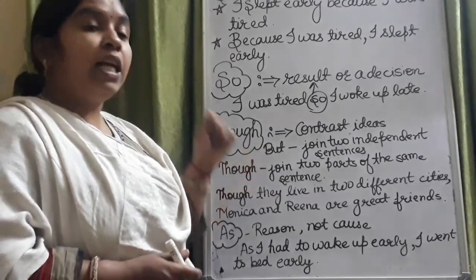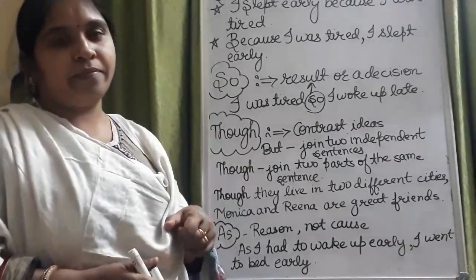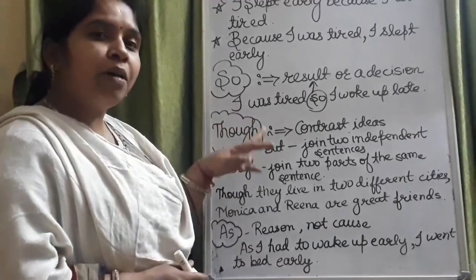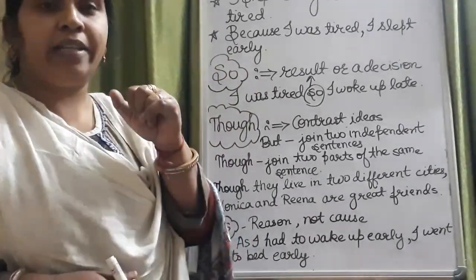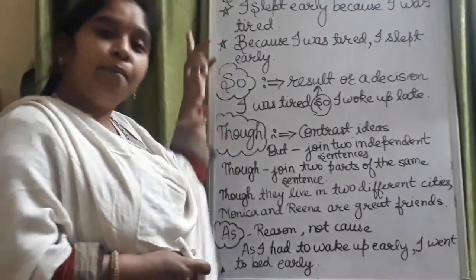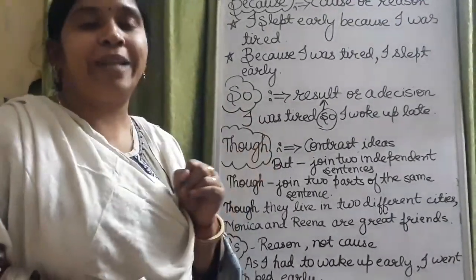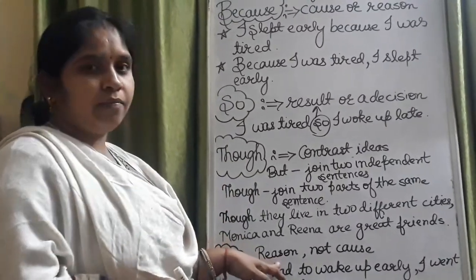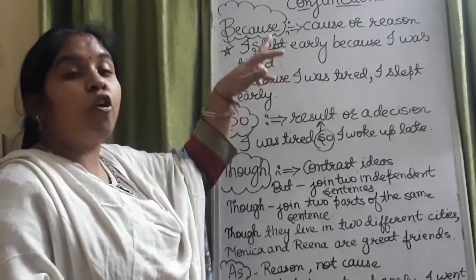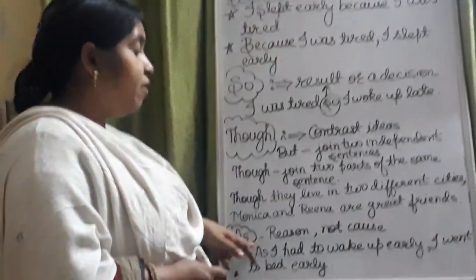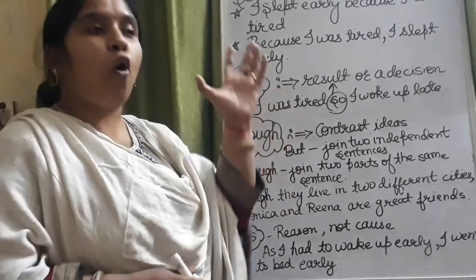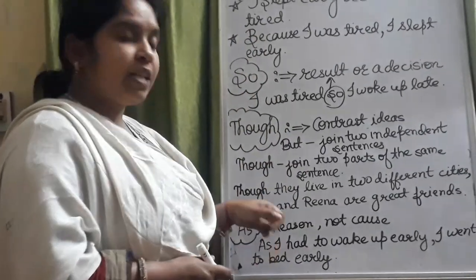Okay students. Now the next one is as. Now students, as we have discussed though and but have some similarity, in the same manner as and because, in both these two also there is some similarity. Now reason. Here we use because for reason or for cause both. But here we use as only for a reason, not for a cause. Okay. We have an example.